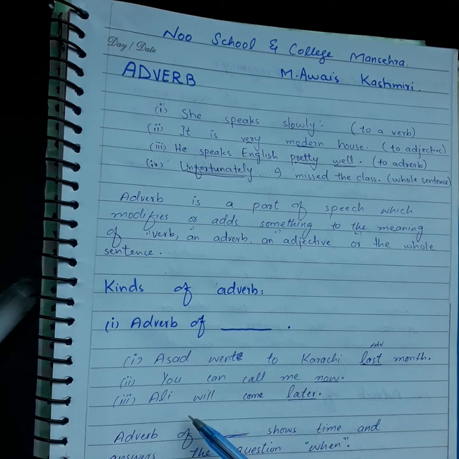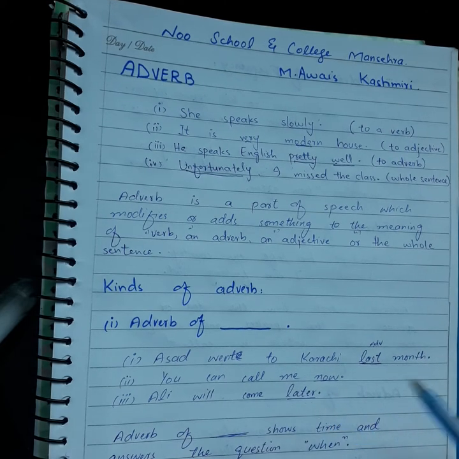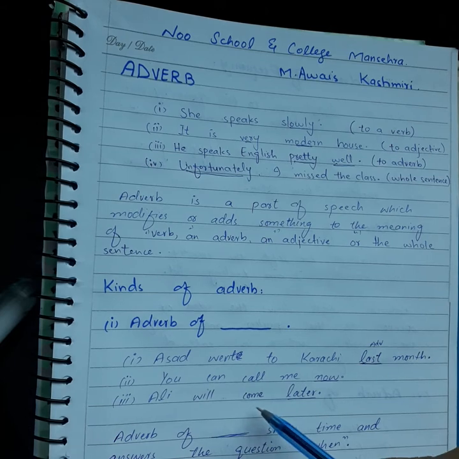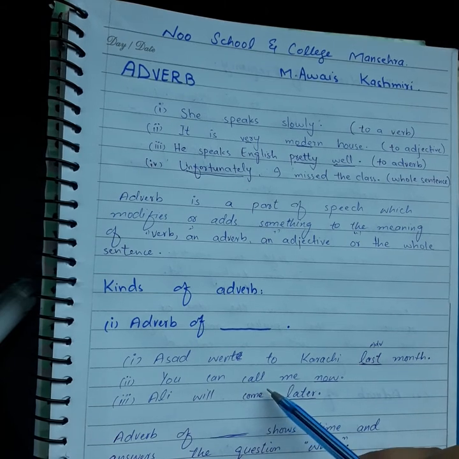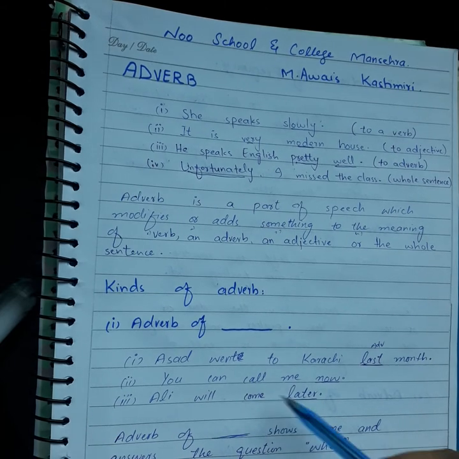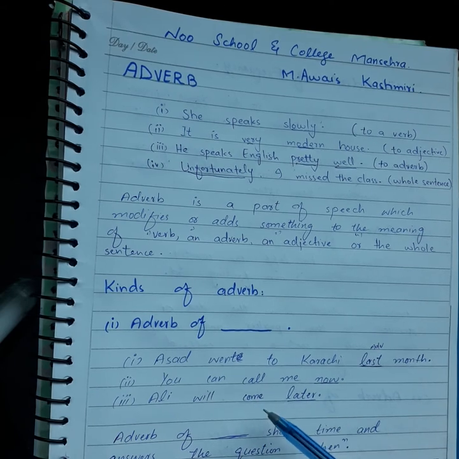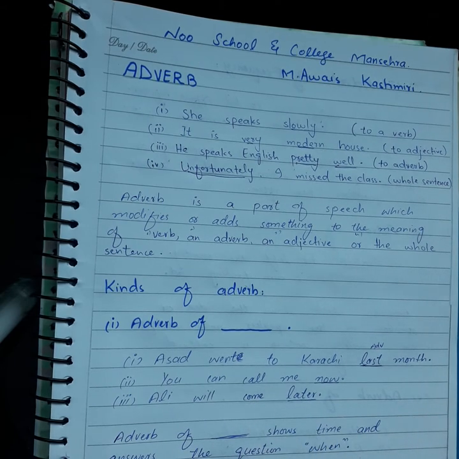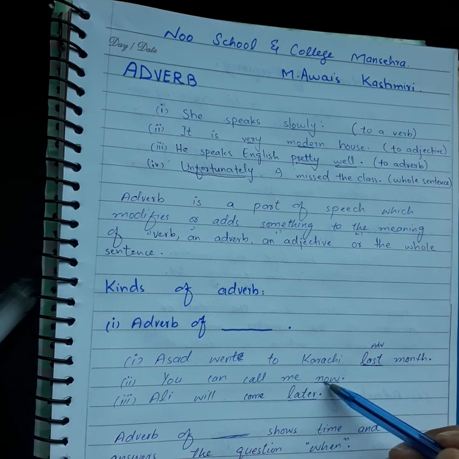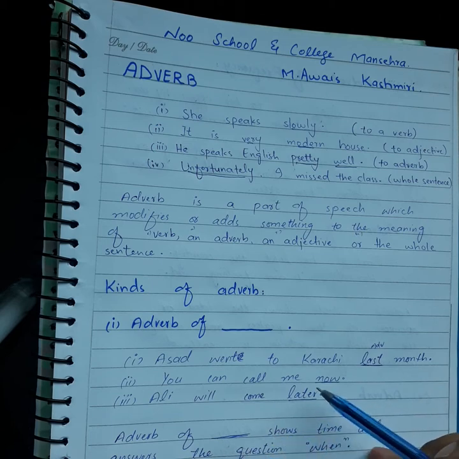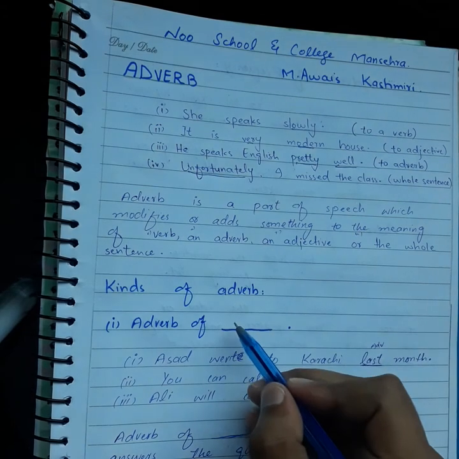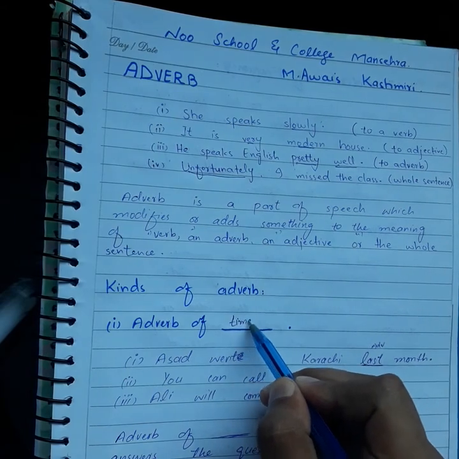Number 3, Ali will come later. When will Ali come? Later. So, adding something to the meaning of a verb. So, in these 3 examples, you have seen that last is an adverb, now is an adverb, later is an adverb. So, all these examples belong to adverb of time.